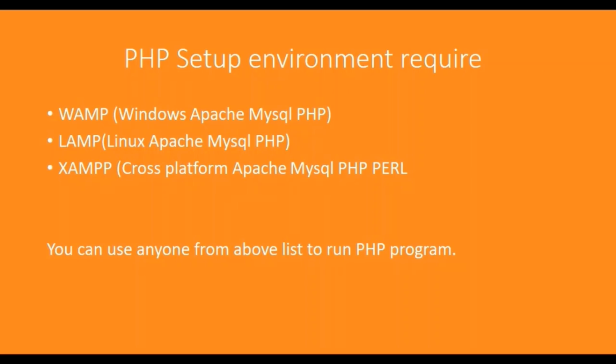For PHP, you need some environment, a setup to run the PHP program. Out of this list, at least one setup we require to run the program. WAMP is nothing but Windows Apache MySQL PHP. The second one is LAMP: Linux Apache MySQL PHP. The third is XAMPP: cross platform Apache MySQL PHP Perl. We can use any one of them. I have already installed XAMPP on my system, so let's have a look.